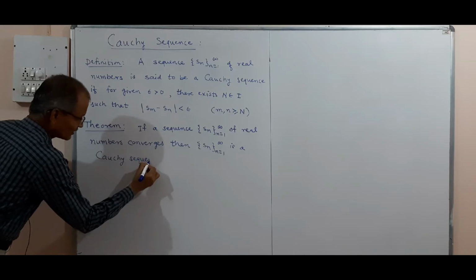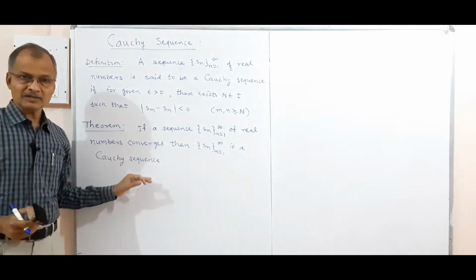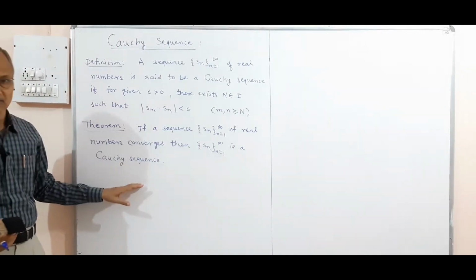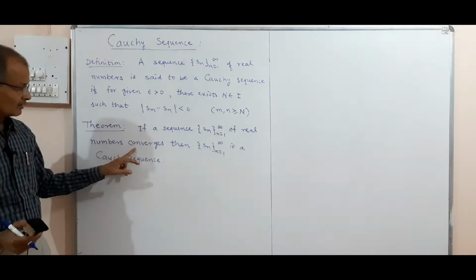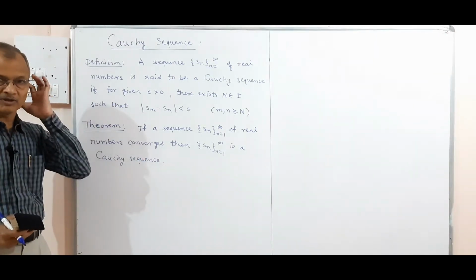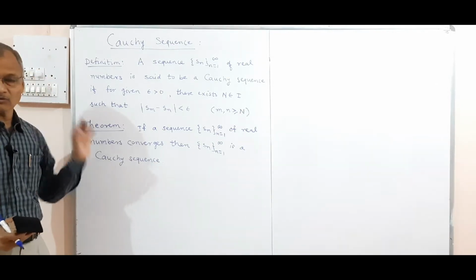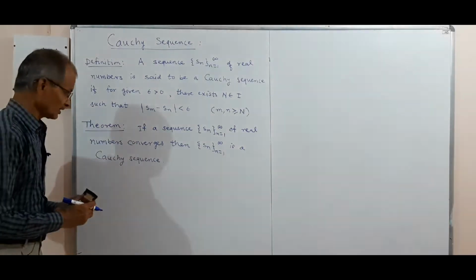Now to prove this result: convergent implies Cauchy. The converse part we shall also prove, but here the sequence converges means it has a fixed limit, and let L be the limit of the sequence. Then we have to prove the sequence is Cauchy, which means this condition is to be satisfied.